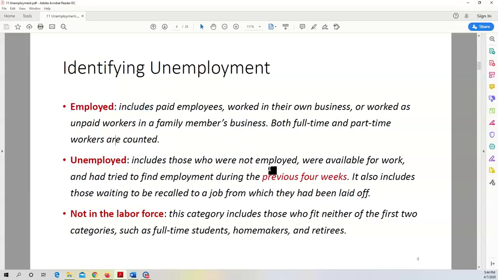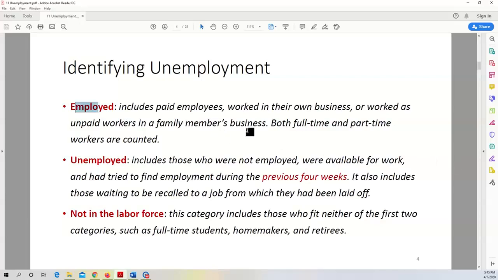In this category, employed, it includes paid employees. So for example, if you get paid by hourly wage, or if you are salaried, you work in your own business, or if you work for your family business, even as an unpaid worker. That means the bar is pretty low for you to be labeled as employed. For example, if you work for your parents for free, and all you get is free accommodation and some free meals, then you'll be considered employed, conditional on you not being a full-time college student.